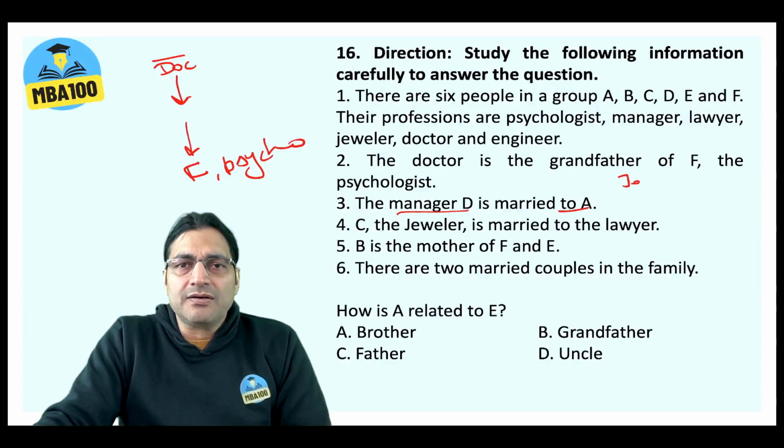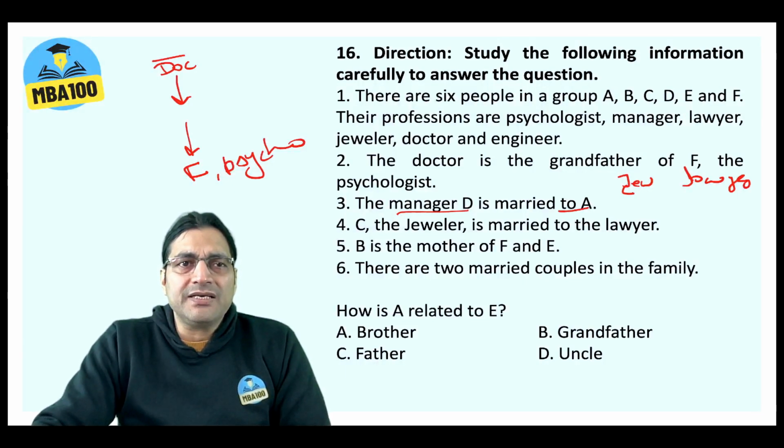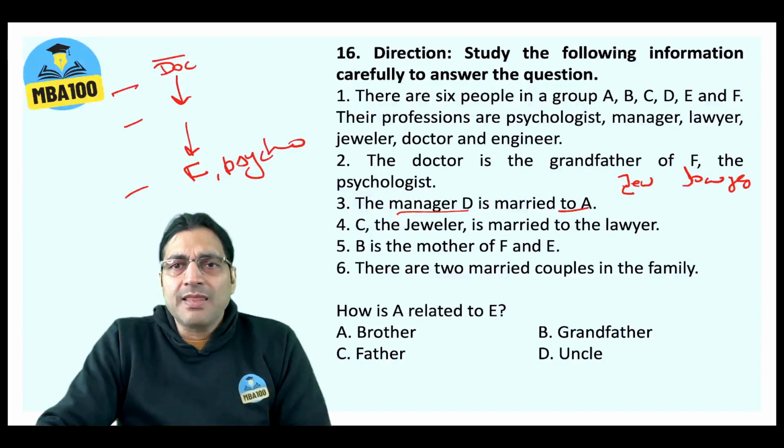So jeweler is married to lawyer, and the jeweler is C. But jeweler and lawyer cannot be put here, because in all the generations it appears that you would have 2 people. Here one is a doctor in the first generation, and in the third generation one is already a psychologist. So this will have to be put in the middle.